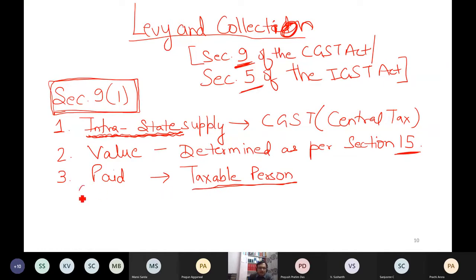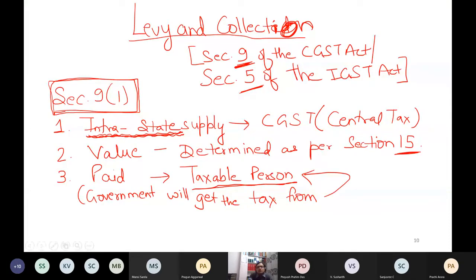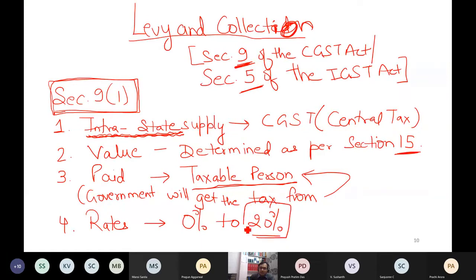If I'm talking about paid, then it is government's point of view: government will get the tax from whom? So it is whose responsibility to deposit the tax to the government? Taxable person. And what is the rate? The rate of central tax is maximum 20%. So I can say 0, there is no limit on minimum, till 20 maximum. This is what section 9(1) is.